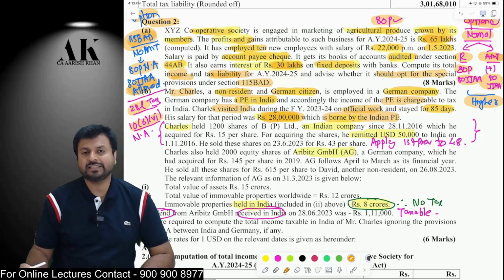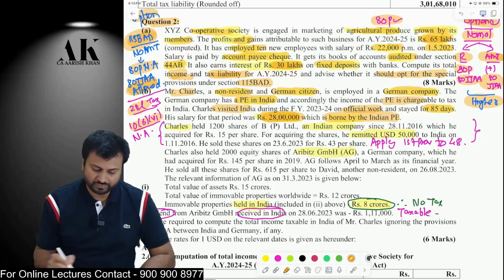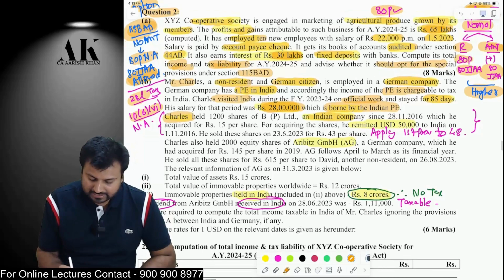This exemption under 10(6)(vi) is not available. Okay, I hope it is clear to all of you. Next, income which he is earning: he has purchased some shares of an Indian company in foreign currency. He has remitted foreign currency.